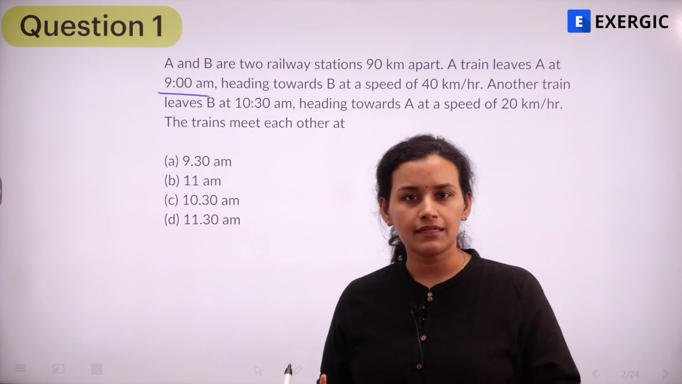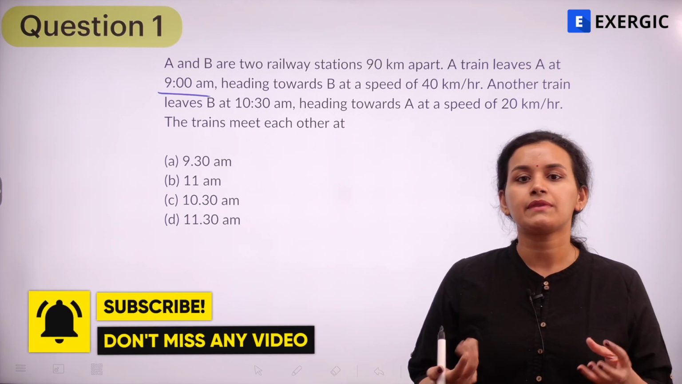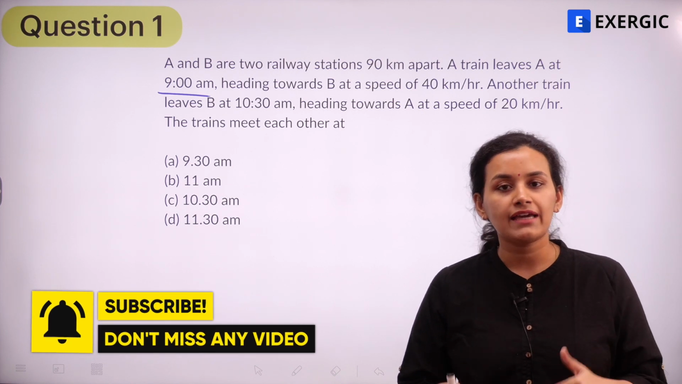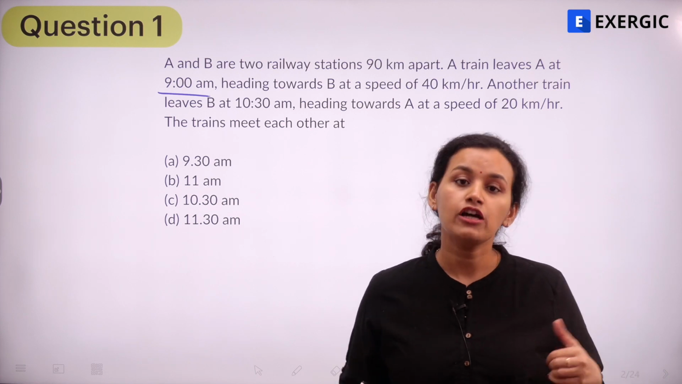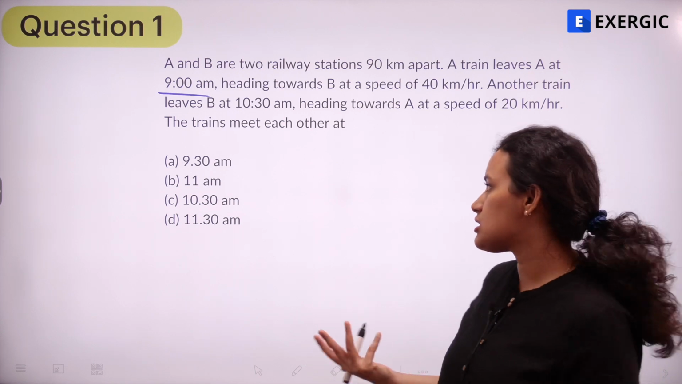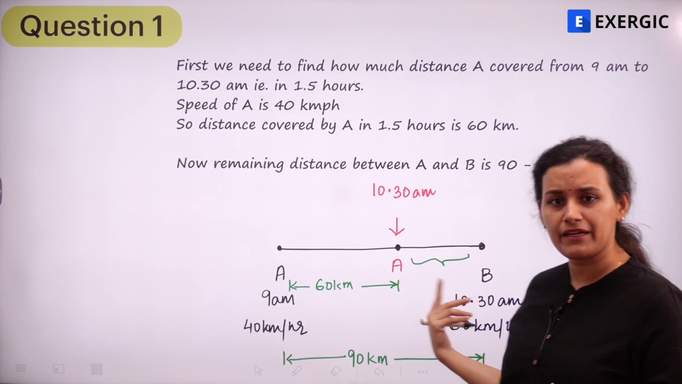So very fundamental level question for time, speed and distance, and also something which is going to help you revise the most basic underlying concept of time, speed and distance, right? So how do we start? How do we approach this type of a question? So first and foremost, a pictorial depiction, of course.